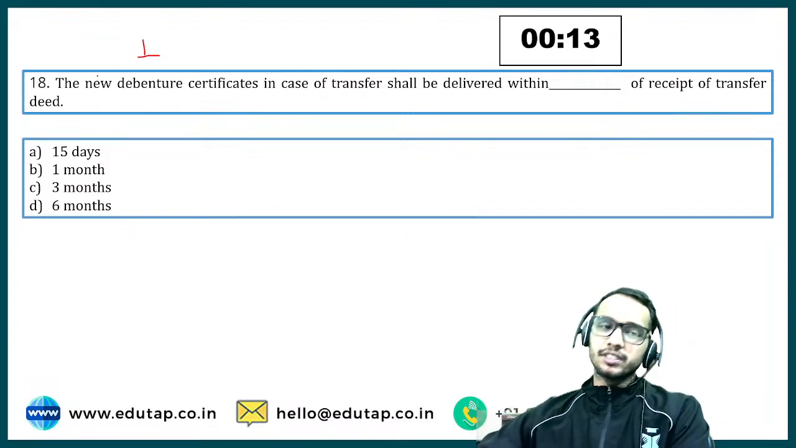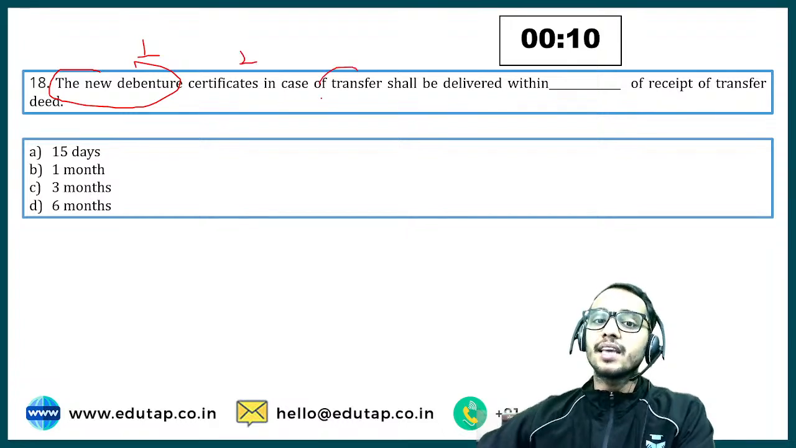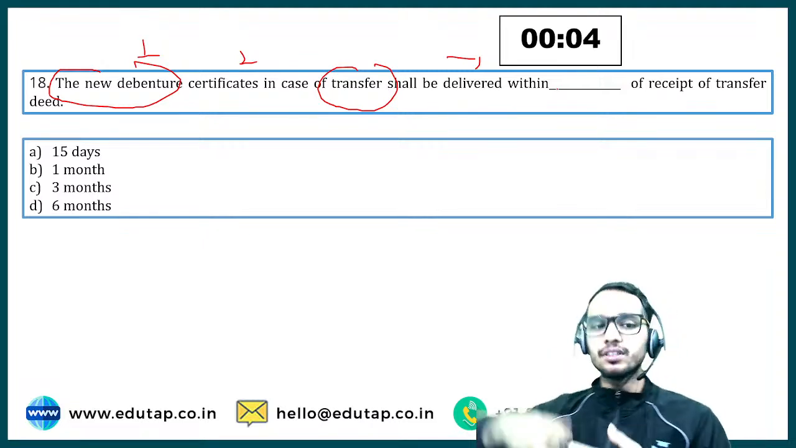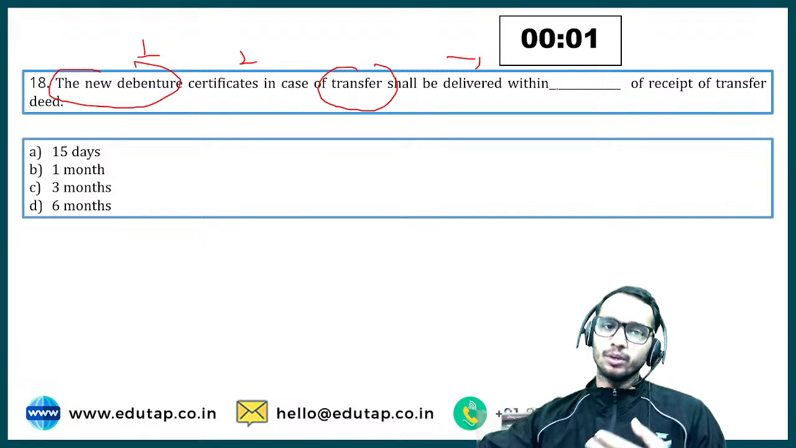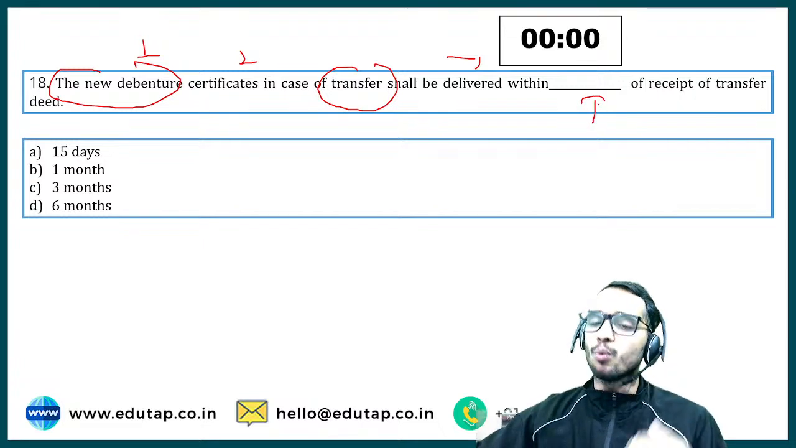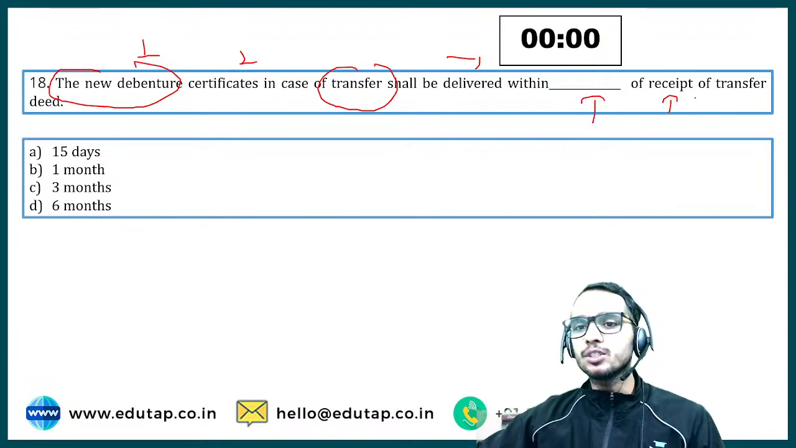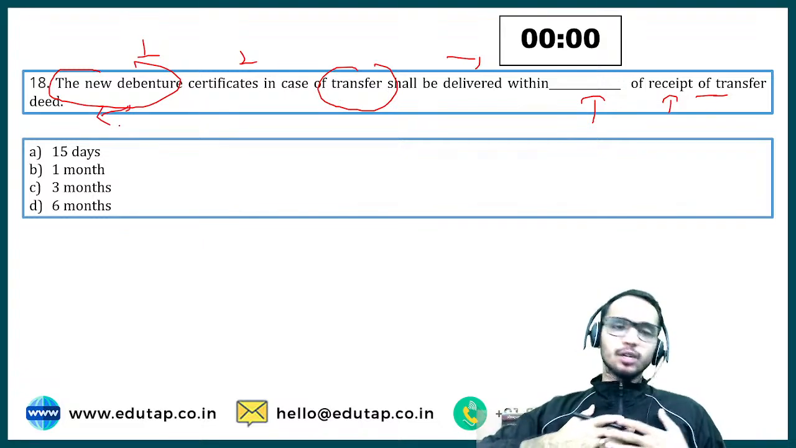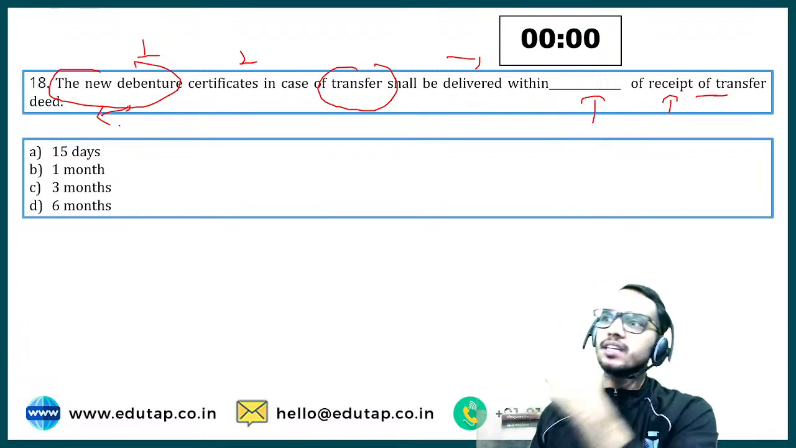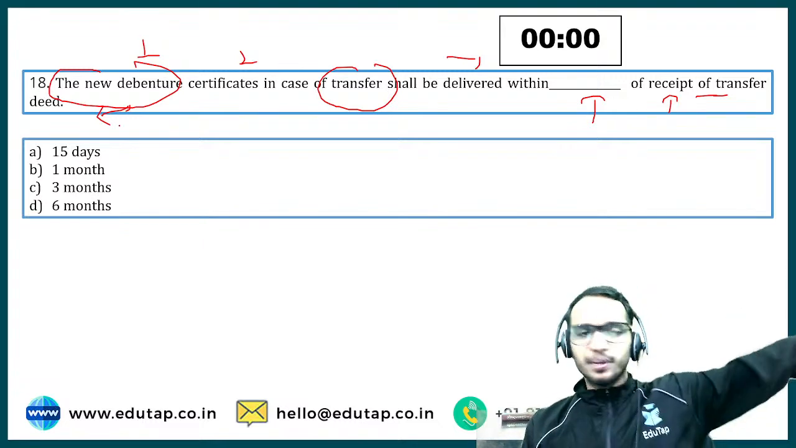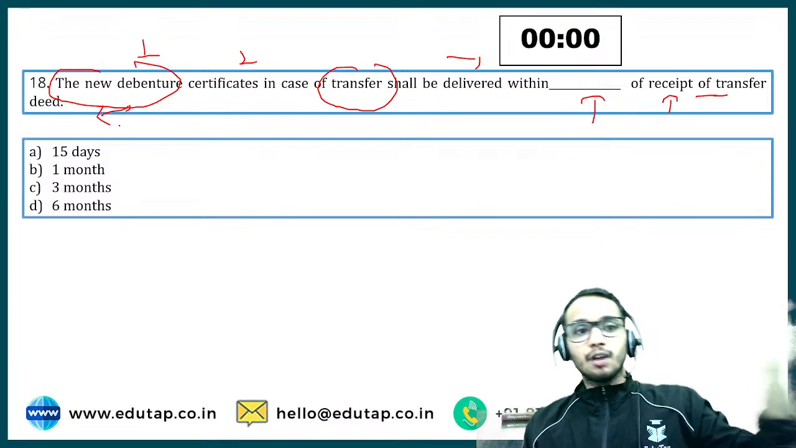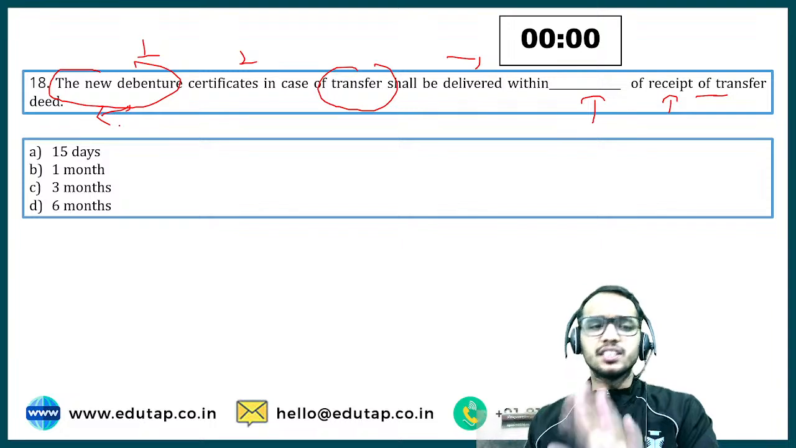Question number 18: the new debenture certificates in case of transfer shall be delivered within dash months of receipt of transfer deed. So in case the holder has transferred the certificate to a new person. Suppose I am the debenture holder, and I am selling this debenture to someone else. I have transferred it, and I have informed the company about the transfer deed. So within how many days of receipt of the transfer deed is the company going to deliver the certificate?